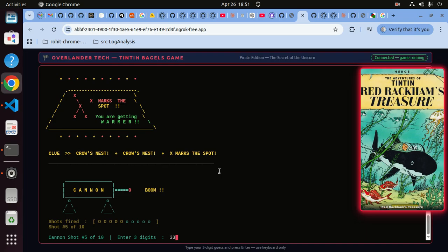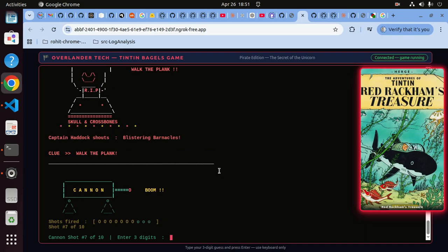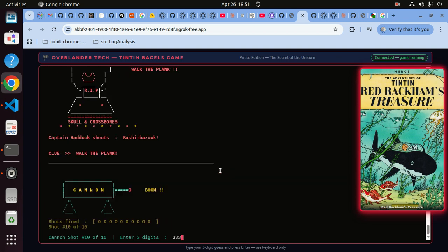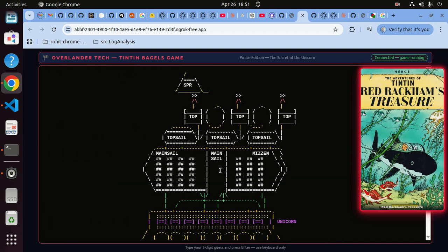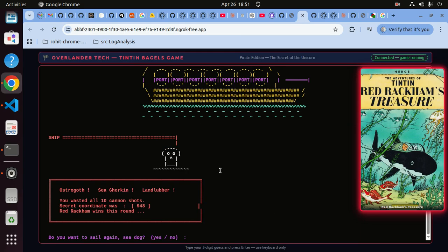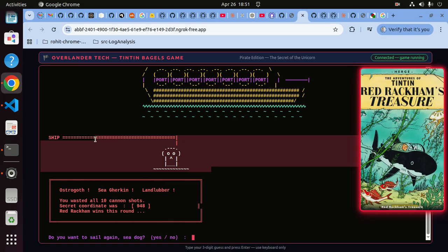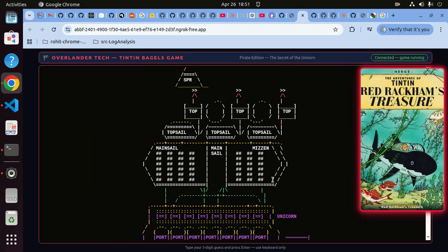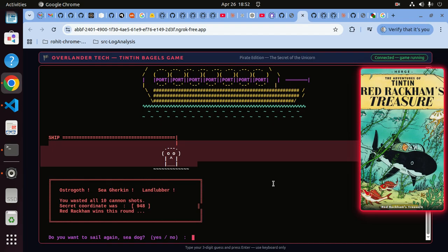So again, just quickly going through the paces, so to say, and it says no, no, blistering barnacles and Ostrogoth and God knows what abuses. And this is the last one. Okay, so we'll be slightly careful here because I want to show you what else is happening. Then the ship comes back, and I say, yeah, done. And it says, do you want to play again? And the ship says, probably the plank. I'm not sure. I never gave it this. It did this on its own.